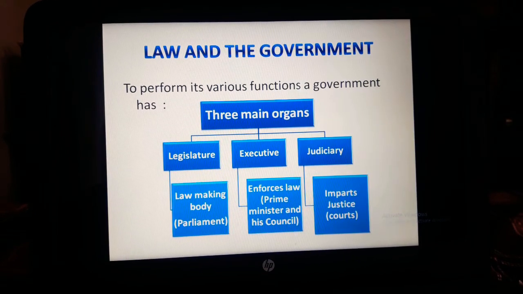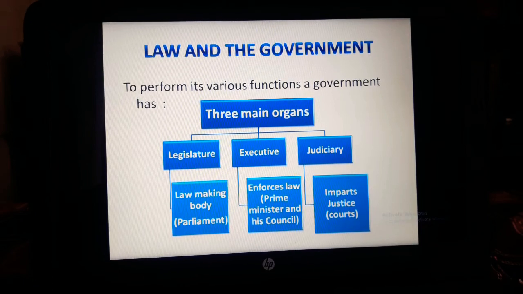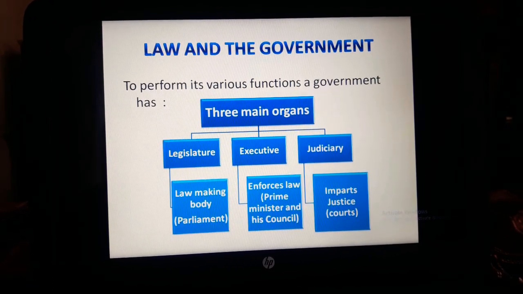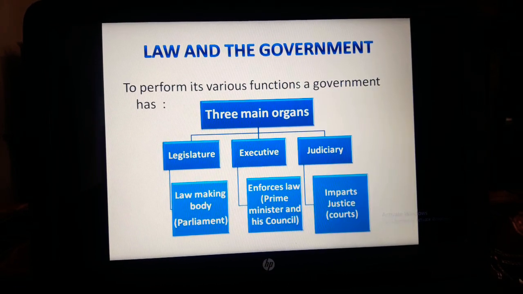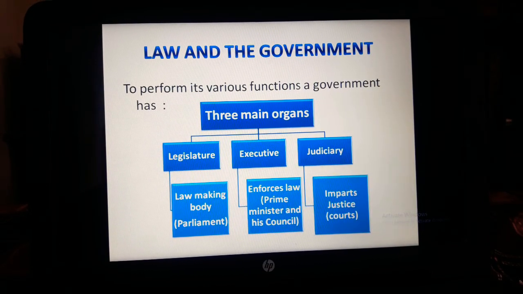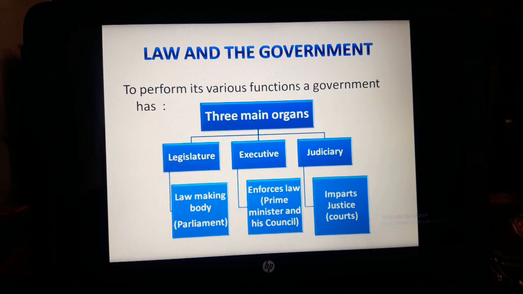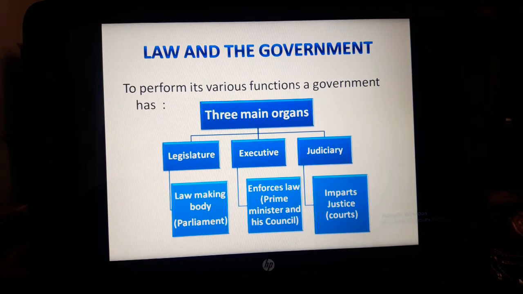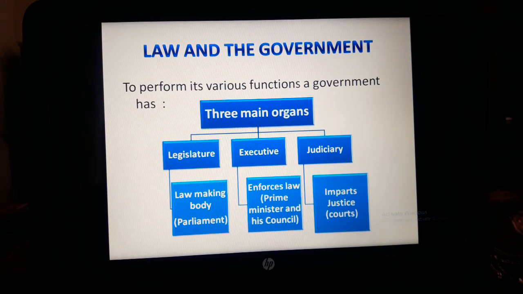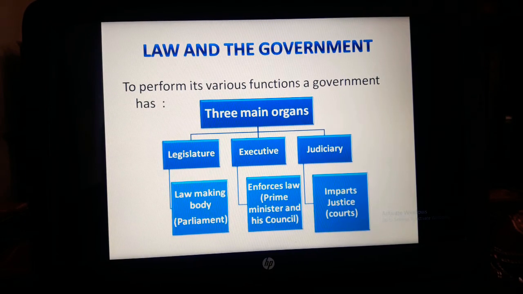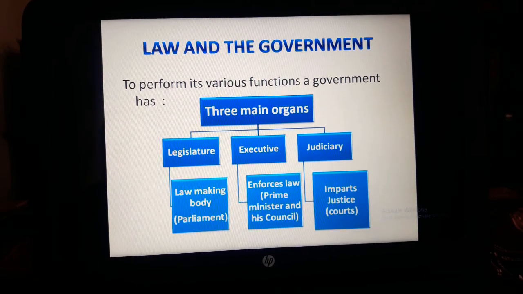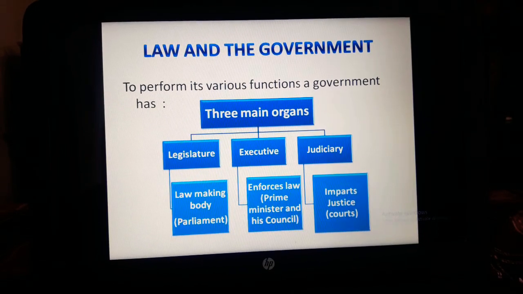It makes laws for the whole country, and Parliament, on behalf of the government, makes laws for our country. That is, Parliament is the law-making body of India. Next is executive. The name of this organ is executive. Executive means it enforces or implements the laws made by the legislature. And the Prime Minister and his Council of Ministers as a whole are responsible for execution of law.